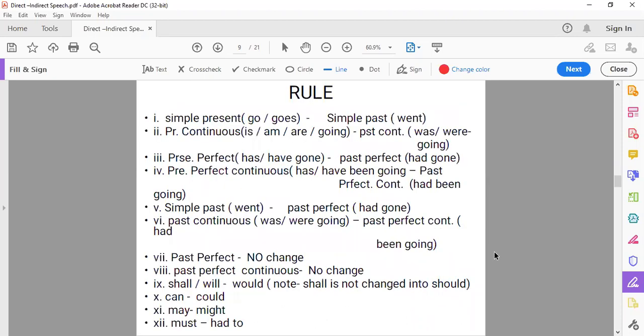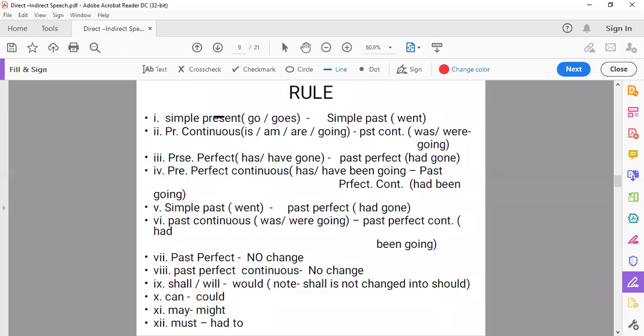Coming to the next. Now note down the rules, how you are going to change the sentences of the direct form into indirect form, and how the tenses are to be changed in the reported speech while making the sentence from direct to indirect. For this, again, you need the tenses. So if you don't remember, if you don't know the rules, please cram the rules of the tenses.